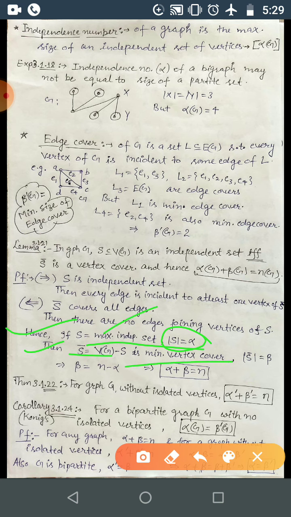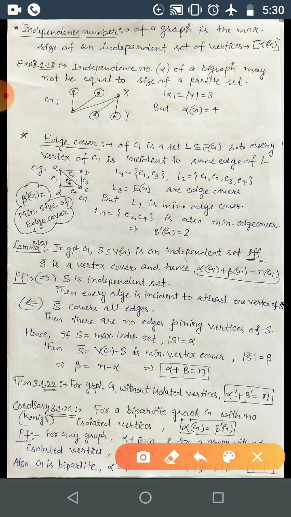If this is maximum, then this will be minimum, and we denote its cardinality by beta. Then S cardinality plus S complement cardinality will be n, the cardinality of Vg. So beta will be n minus alpha, that is, alpha plus beta is equal to n.